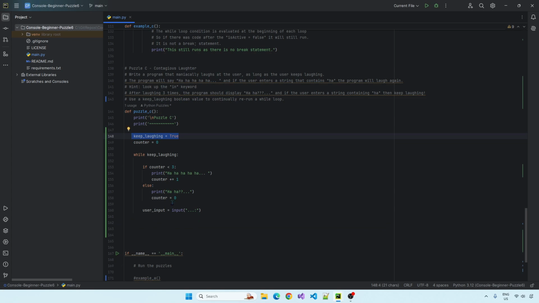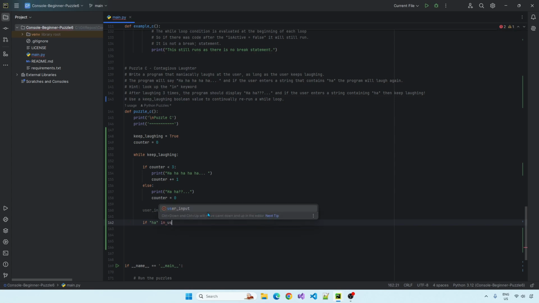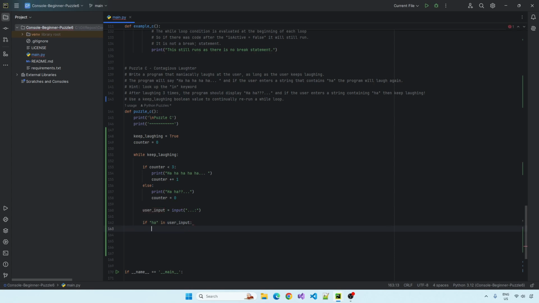Okay, so the first thing we need is a Boolean to just say, hey, does the user input contain ha? So we have this in keyword. If ha is in user input, we'll maybe make another Boolean. Booleans all the way down. Maybe call it contains ha. We'll set that to true.